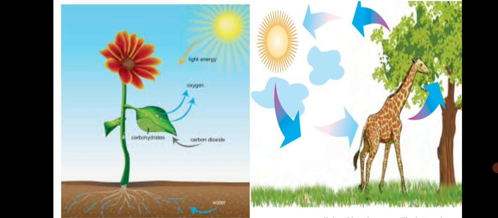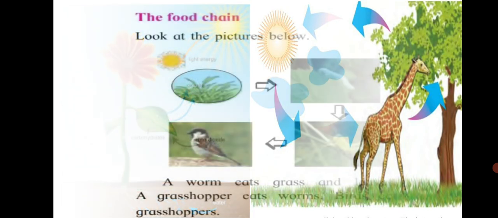Environmental science studies these interactions. So what does EVS, or environmental science, do? It makes a detailed study about these interactions. So now let's move on to the food chain.